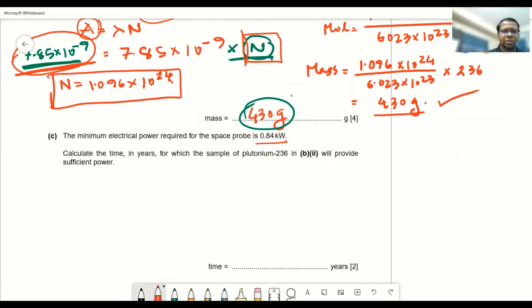Now, before explaining this question, I need to explain something from the book. I'm going to explain something from the book, which is very necessary to understand it. And if you face this type of question, then you will be able to answer all of them if you can understand the content that I'm going to show you from the book. Okay, so listen carefully.